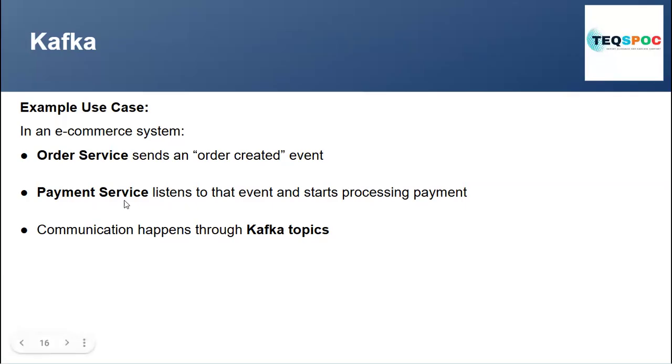The consumer subscribes to the topic. That is Kafka: publish and subscribe. The producer produces and publishes the message, so it is the publisher, and the consumer consumes it. How does it consume? It subscribes to the Kafka topics. They communicate with the help of Kafka topics. That is Kafka in simple terms.